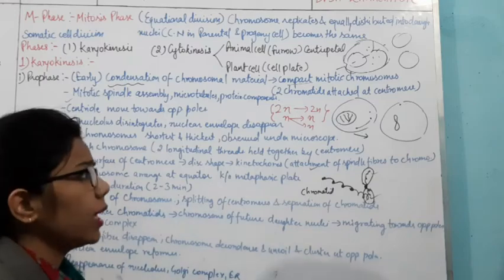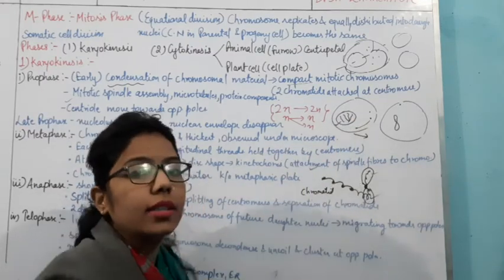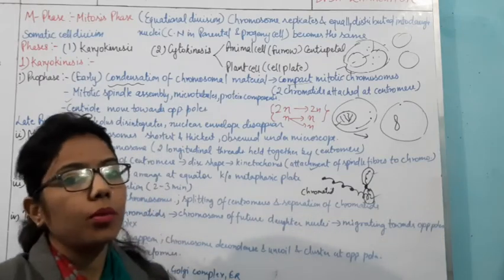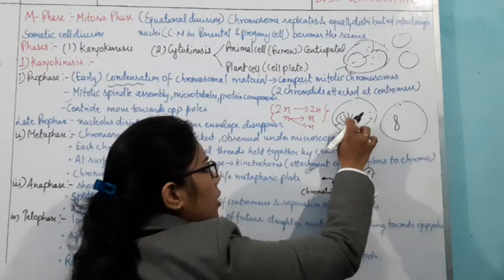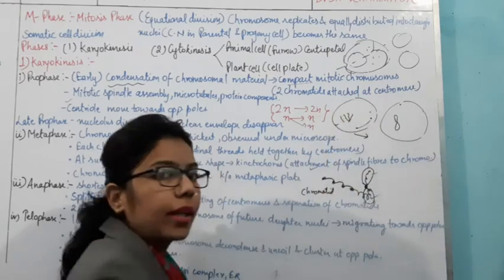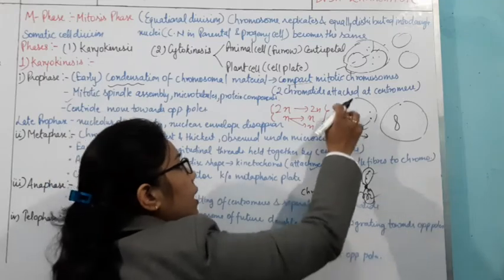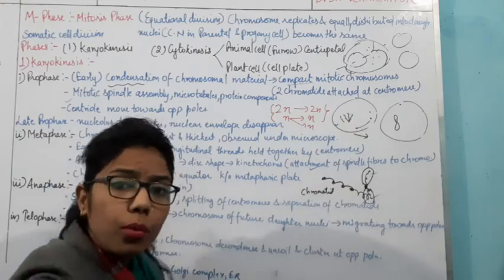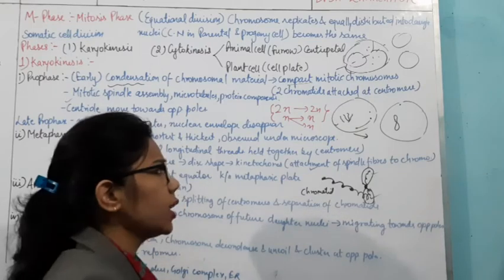But before that, you must know where this nuclear membrane is. In this prophase, you must have understood that the nuclear membrane will disappear. When it disappears, only then can the chromosomes move freely in the cytoplasm. So what is the sequence?